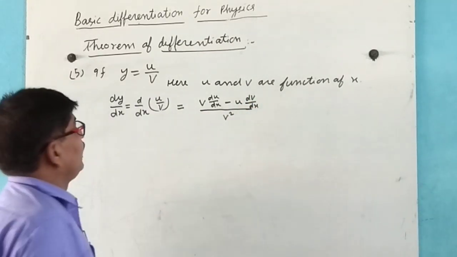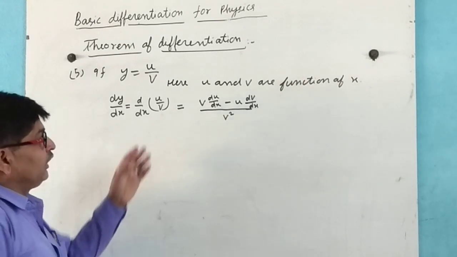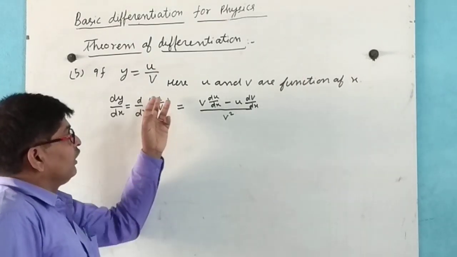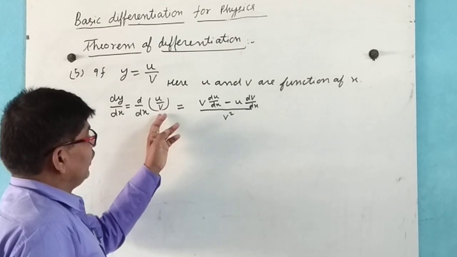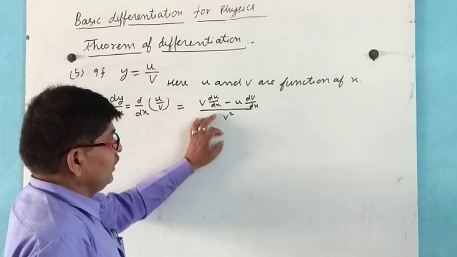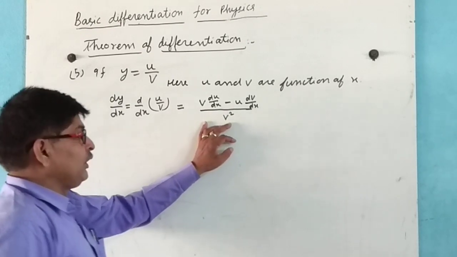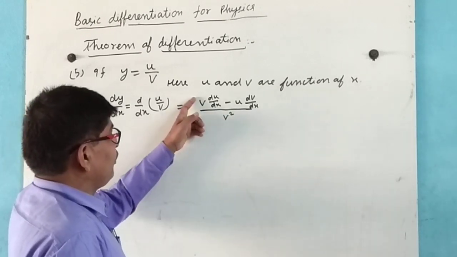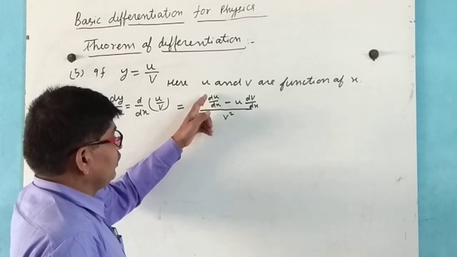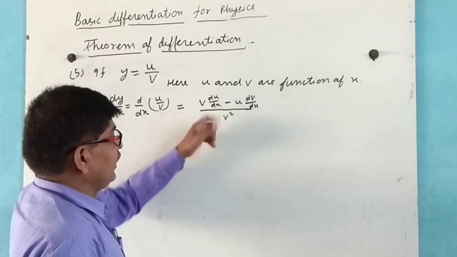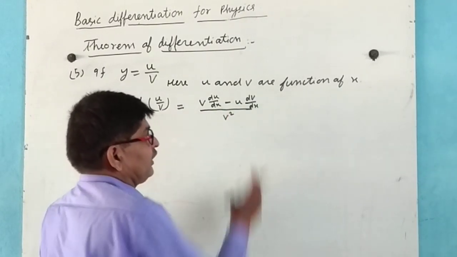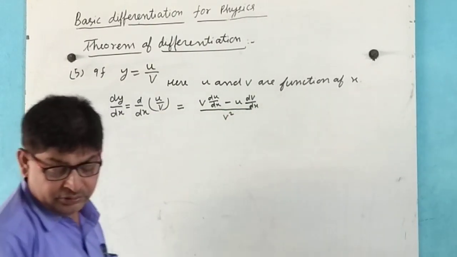It means that when we differentiate a function that occurs in both numerator and denominator, we take the square of the denominator, and the differentiation of the numerator minus numerator into differentiation of the denominator.